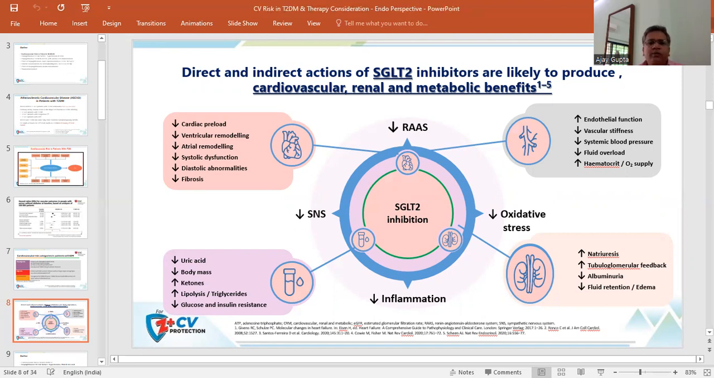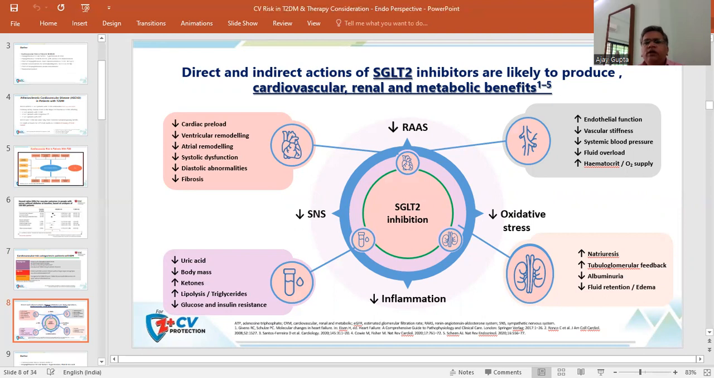Similarly, the other benefits associated with the SGLT2 inhibitor include decreased uric acid, decreased body mass because of the loss of fat mass, especially the intra-abdominal fat mass. There is increased level of lipolysis and triglyceride level. There is decreased glucose and insulin resistance. There is increased natriuresis and decreased albuminuria and decreased fluid retention.